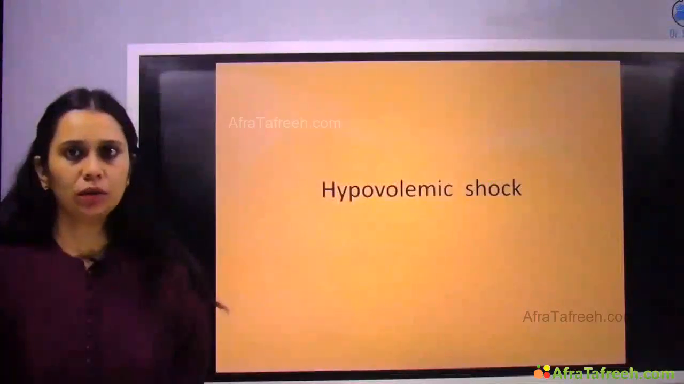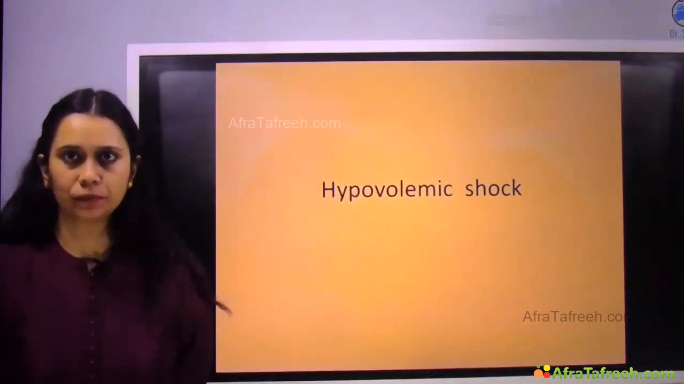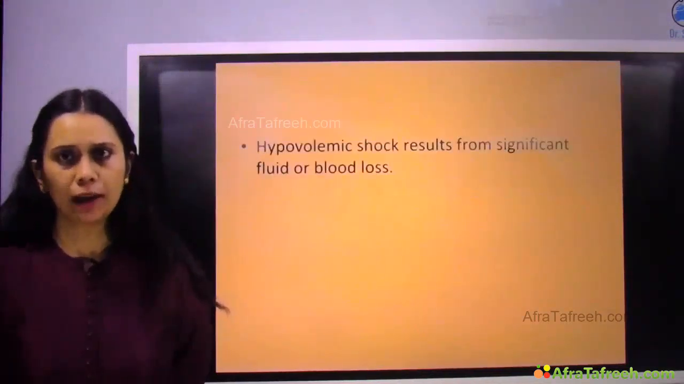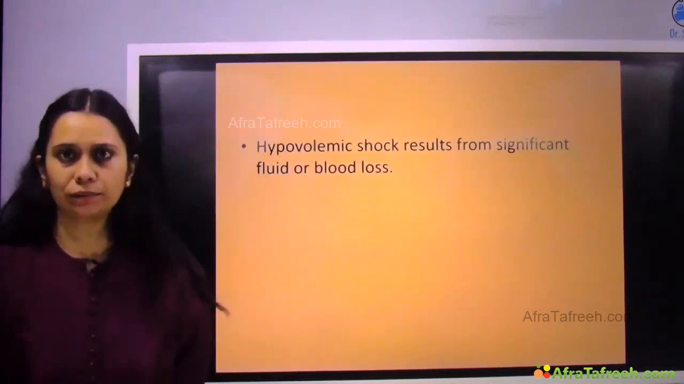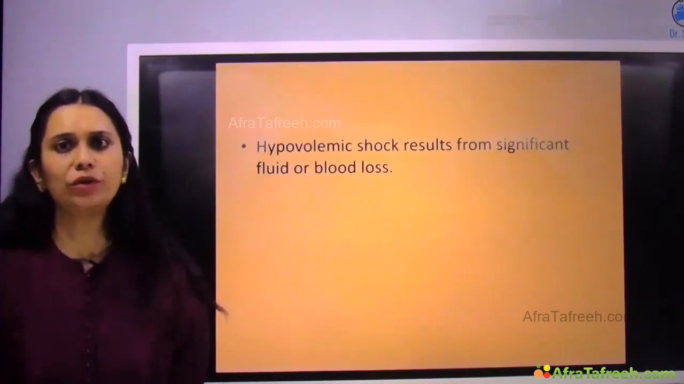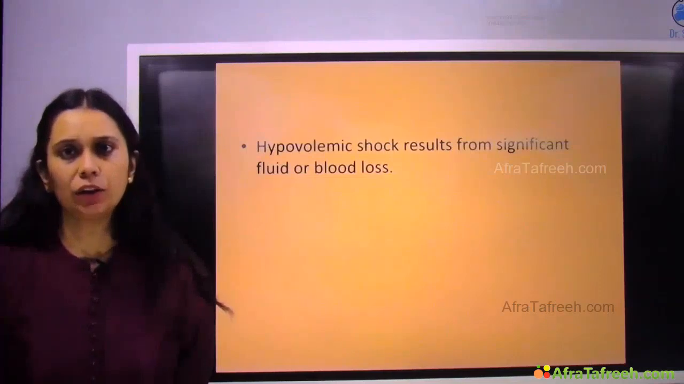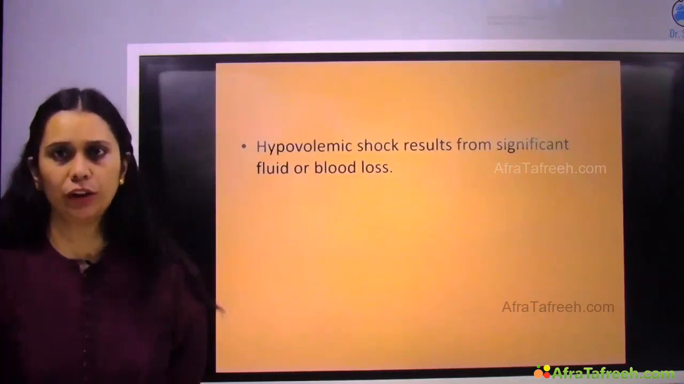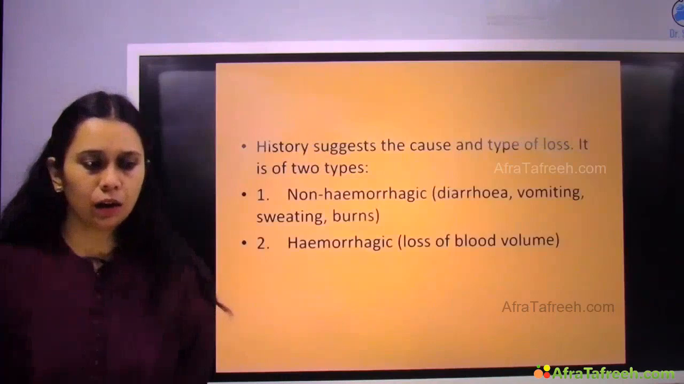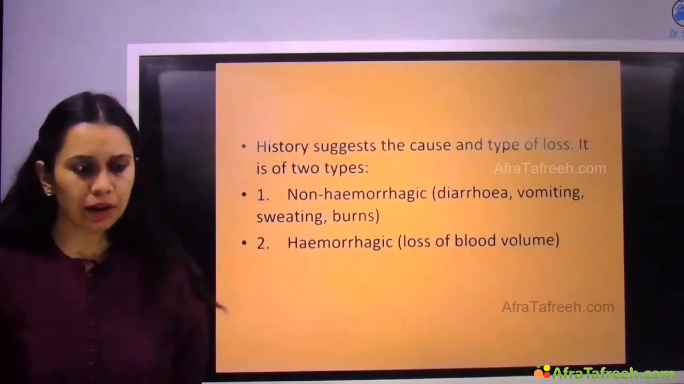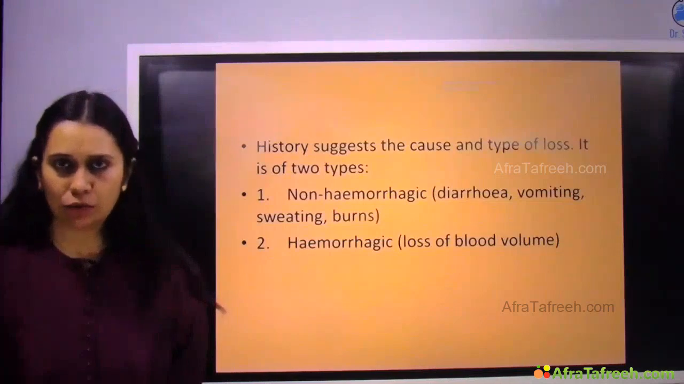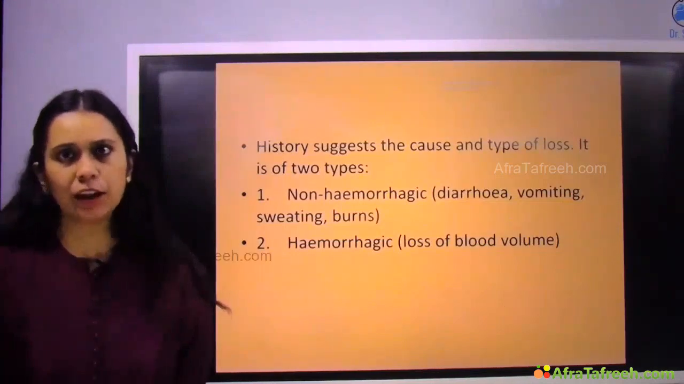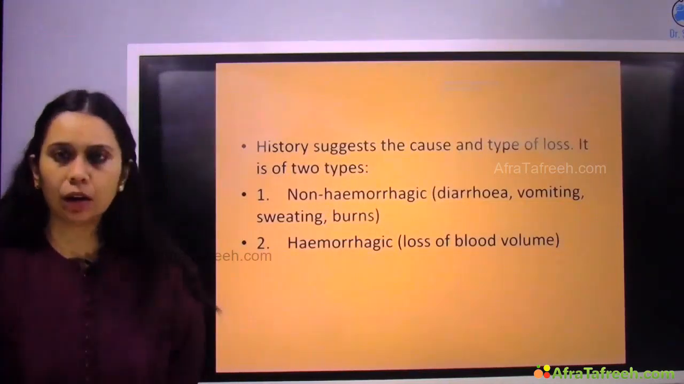So we will talk about hypovolemic shock. Now, hypovolemic shock can be due to significant blood or fluid loss. Intravascular volume is reduced, either due to blood loss or due to fluid loss. Depending upon the history, the causes can be divided into two types: hemorrhagic and non-hemorrhagic.